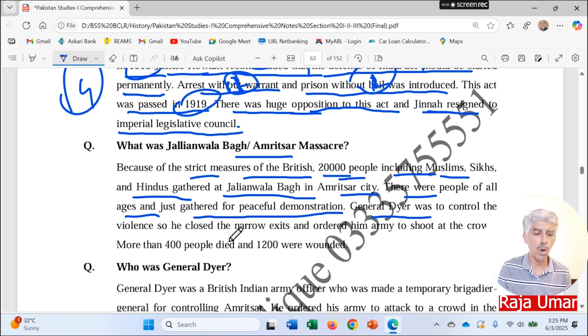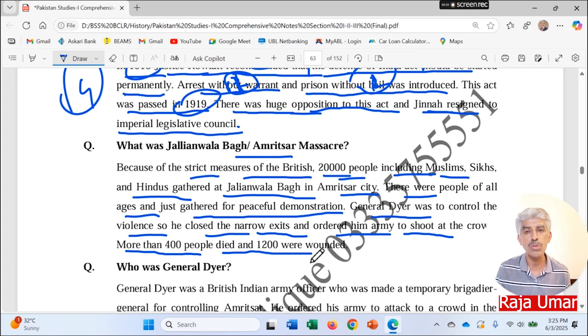General Dyer was to control the violence, so he closed the narrow exits and ordered his army to shoot at the crowd. More than 400 people died over there and about 1,200 people got wounded or injured. So you can find out 4 points from here as well to explain what the Jallianwala Bagh incident or the Amritsar massacre was. A question may come in both cases, like this or this, right?